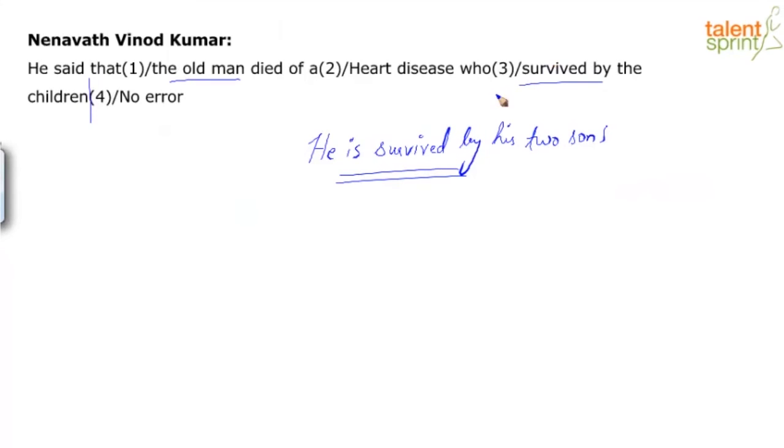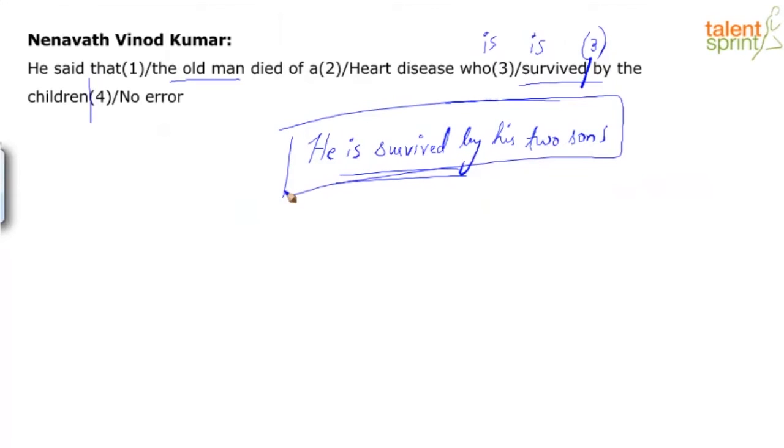Now for me, this is actually a trick question. I'll tell you why. Because I can put is in part 3 or I can put is in part 4, right? So what I'm trying to say is the breakup of the sentence is not correct. Ideally, if the breakup was here, after survived, I will say error in part 3. It's easier for me to identify which part has the error. Because it's in the middle here, it can be in part 3, it can be in part 4 also. Again, that's why I said it's a trick question. But for you to understand the collocation and the context, this is the context.